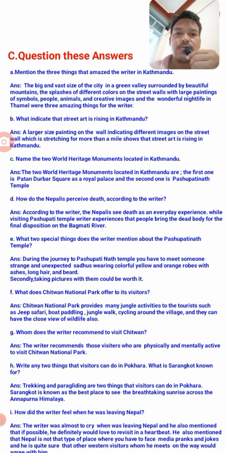C: name the two World Heritage Monuments located in Kathmandu. So, what are those heritage monuments in Kathmandu, students? One of the oldest heritage monuments located in Kathmandu is, first, Patan Darbar Square, and second, Pashupatinath Temple.